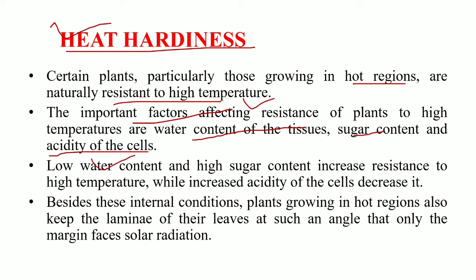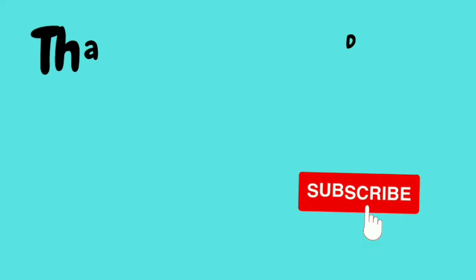When the water content in the tissue is low and the sugar content is high, this will make the plant resistant against the temperature. While if the acidity of the cell increases, then it will decrease the resistance against heat. Besides these conditions, plants which are growing in hot regions also keep the lamellae of their leaves at such an angle that only the margins of the leaves face the solar radiation.